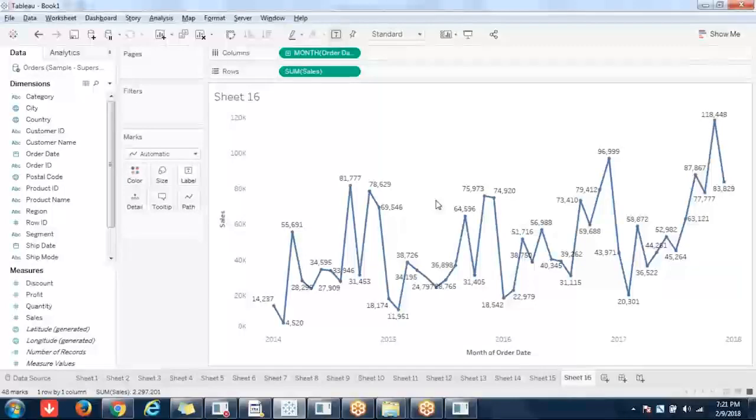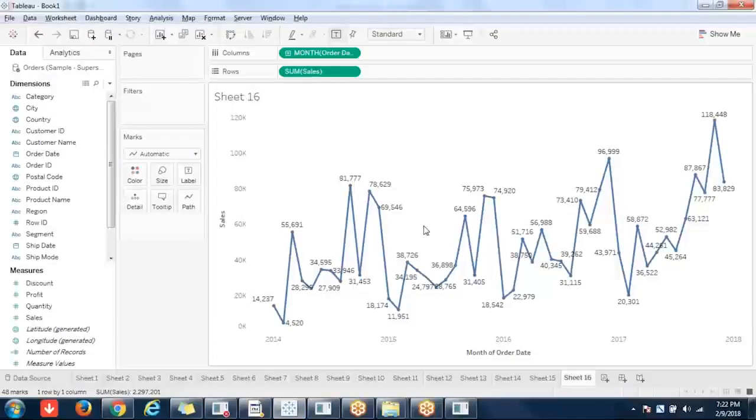For example, can you tell me when it is growing, when it is coming down? Yes, by seeing the line chart, you can say here it is growing, and again suddenly it is coming down. You don't need to spend too much time to understand the data. So if you see here, for example, right?